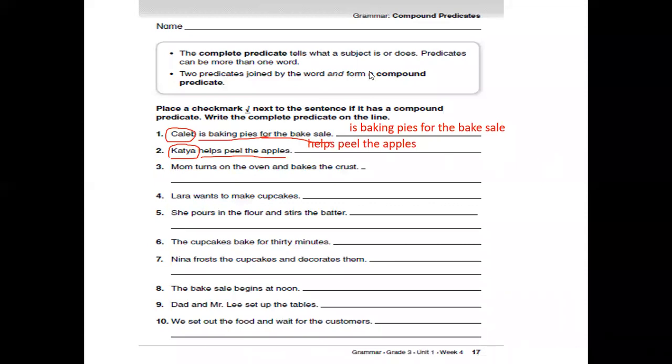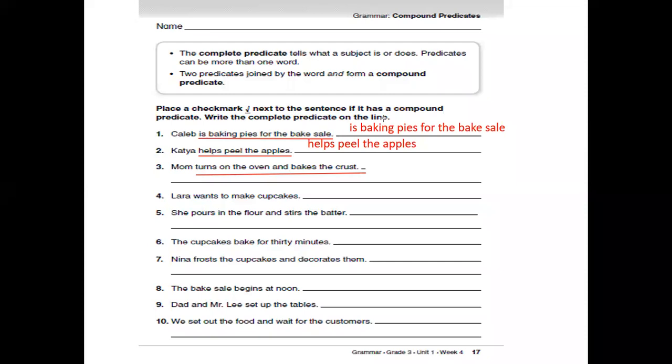Mom turns on the oven and bakes the crust. Who's the sentence about? It's about mom. So mom is the subject. Turns on the oven and bakes the crust is the predicate. Here we have the word and. Can you see and? Let me use this line. Is baking pies for the bake sale is the predicate. Helps peel the apples is the predicate. Turns on the oven and bakes the crust is the predicate.